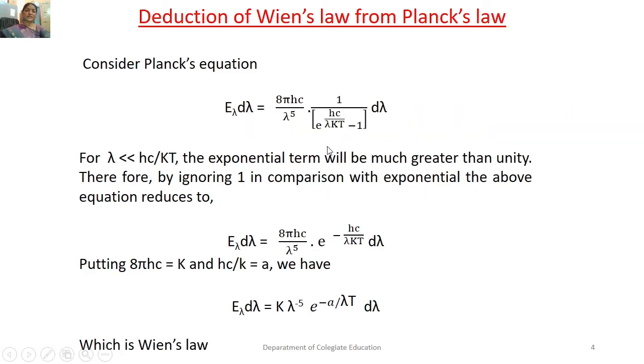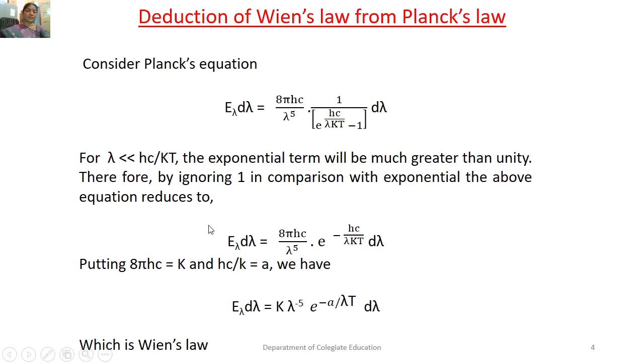Let us consider Planck's radiation equation, in which if we take lambda to be very small compared to the term hc by kT, at that time this exponential term will be very large compared to 1. Hence we can ignore the term 1.